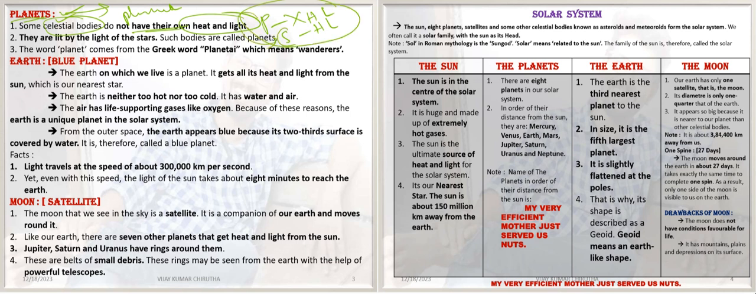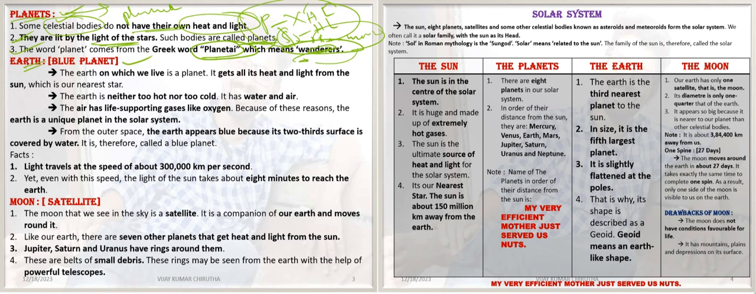Planets depend on stars, like the sun and moon. On Earth, which is a planet, we depend on the sun and moon for heat and light. Planets are lit by the light of the stars. Such bodies are called planets. The word planet comes from the Greek word planetai, which means the wanderers.